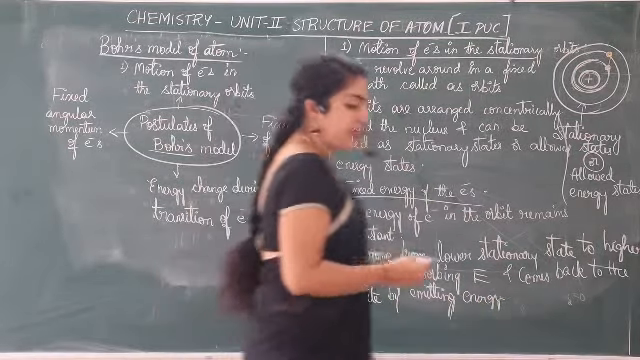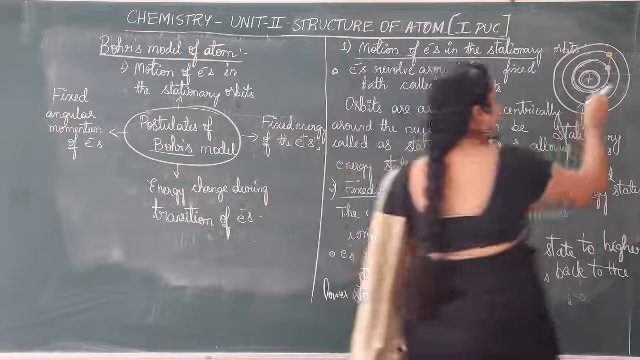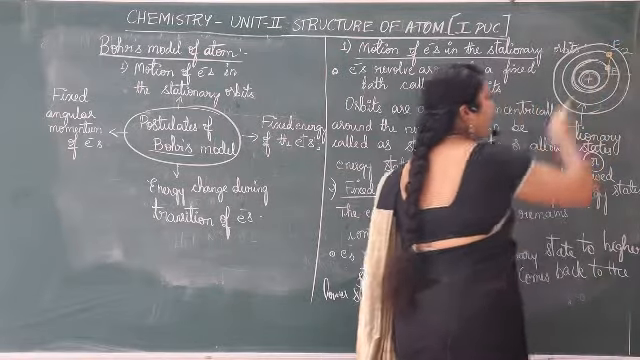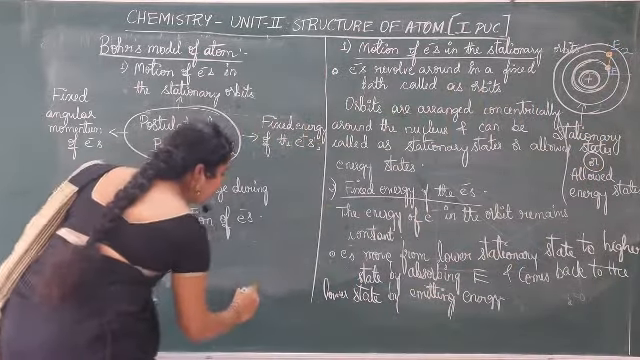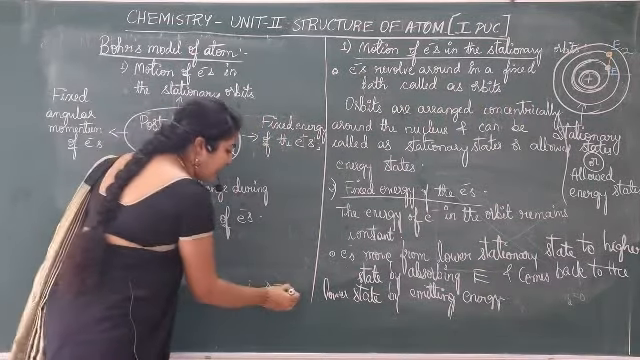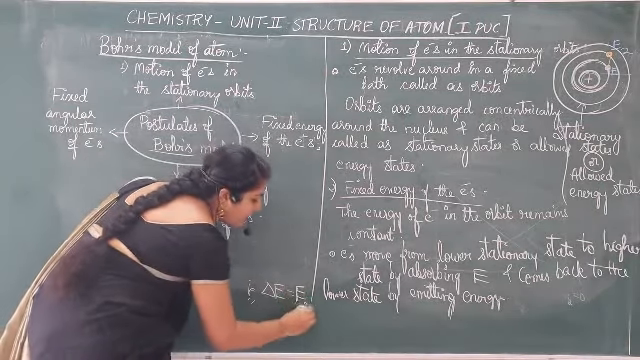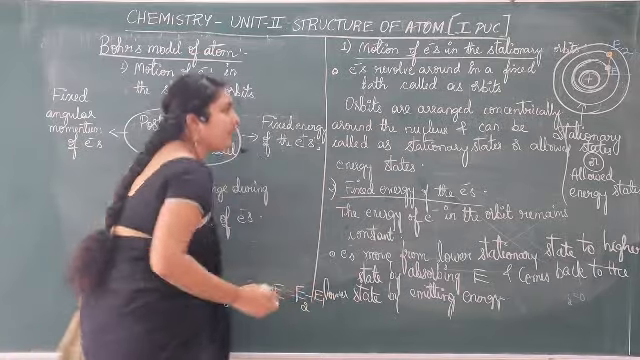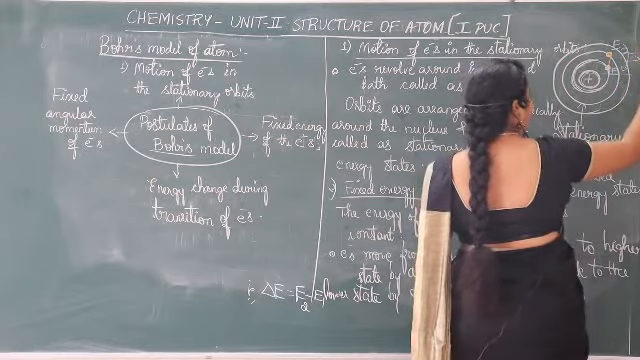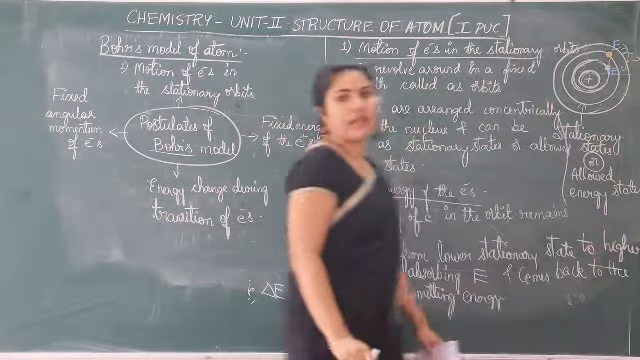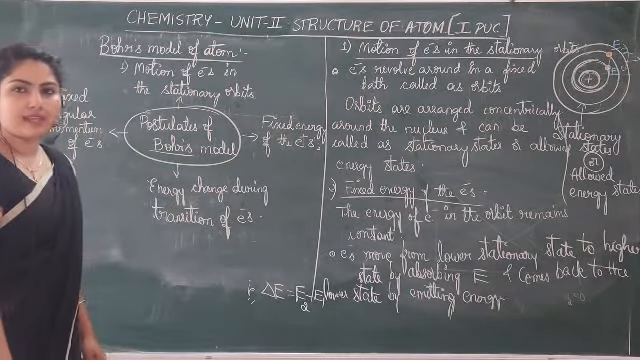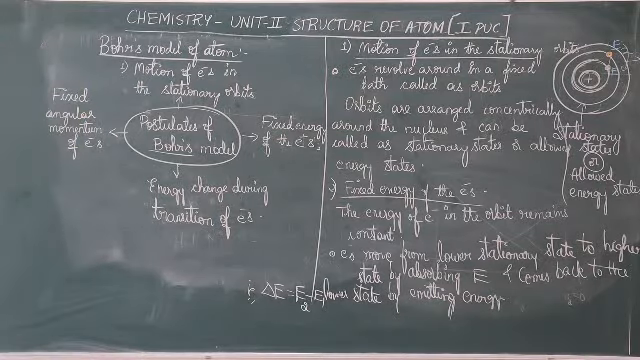Say for example, the lower energy state is E1, the higher energy state is E2. Then what will be the energy difference? That is change in energy. Delta means change, E means energy. Delta E is equal to E2 minus E1. Change in energy means when it comes back it gives away energy, no? So that is delta E, that is E2 minus E1. That means the energy of electron remains constant. If that is clear, we shall move further.